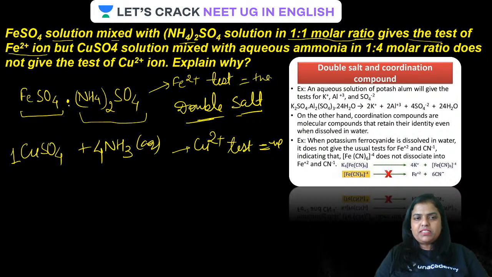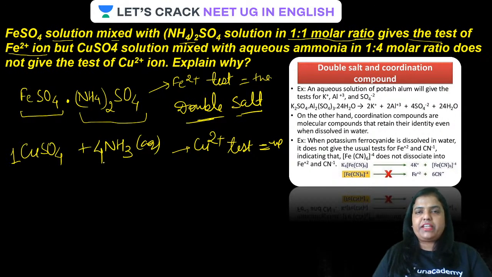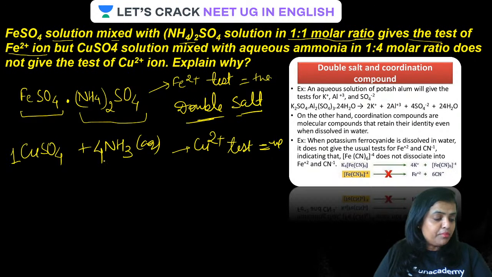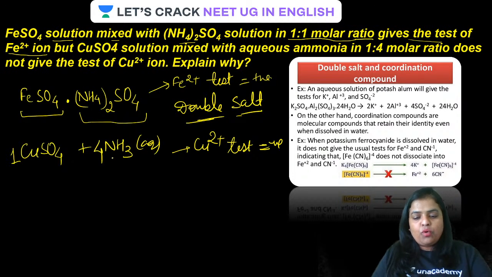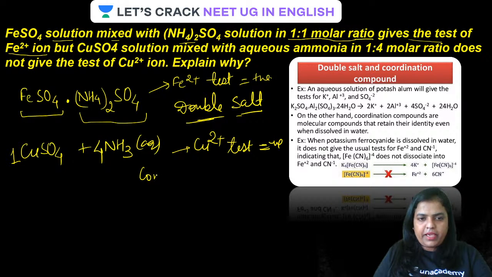Is that clear? Because it is a double salt. Now the second one: when copper sulfate and aqueous ammonia are mixed in a molar ratio of 1:4, what is going to happen, guys? What is going to happen? It is going to form a complex.